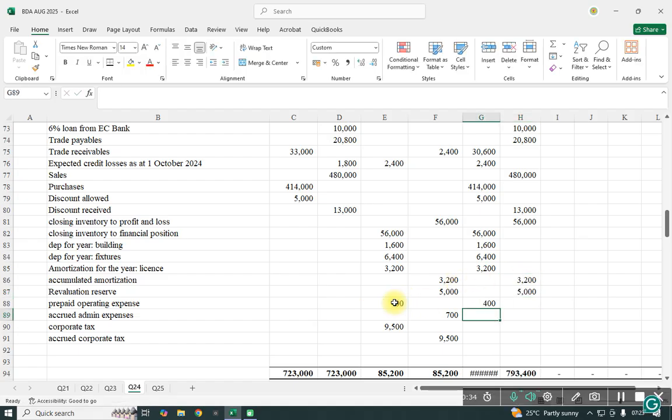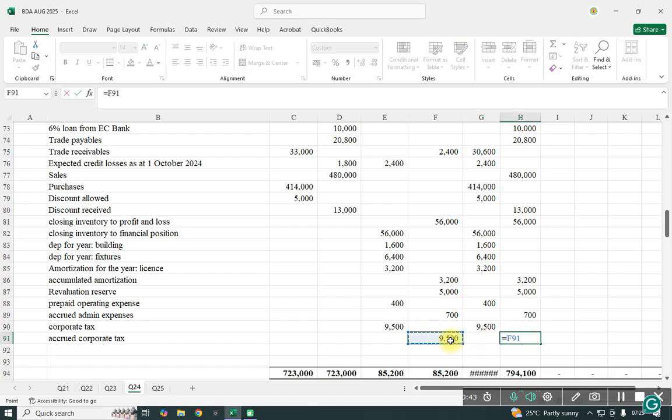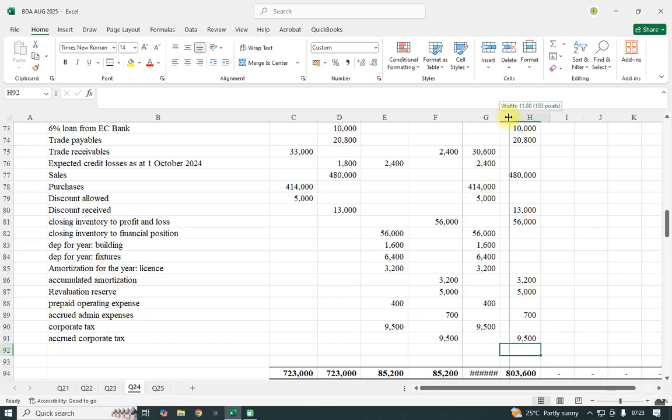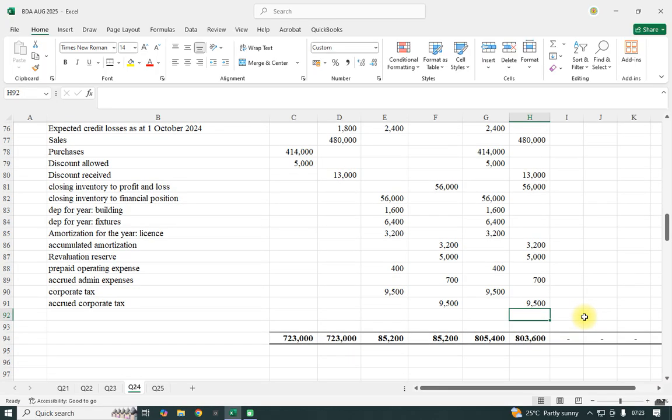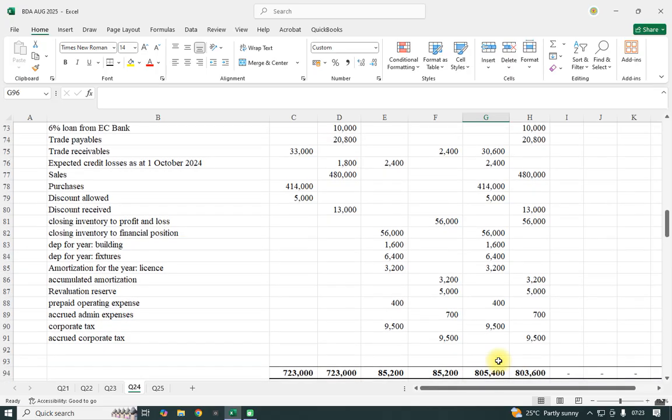This one will debit, you will credit, you will debit, and you will credit the trial balance at the end, that way. So that one will be your adjusted trial balance. So you'll find that there's a difference between the two because it's supposed to balance. You just need to know what will be the difference, and I believe the difference is because of the expected credit loss.